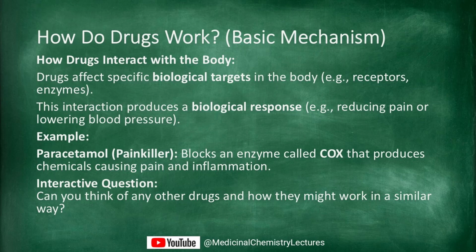How do drugs work? Basic mechanism. Now that we know the types of drugs, let's talk about how they work in our bodies. Drugs work by interacting with biological targets, such as enzymes or receptors in our body. This interaction causes a biological response, like reducing pain or lowering blood pressure. For example, paracetamol works by blocking an enzyme called COX, which helps reduce the chemicals that cause pain and inflammation. Can you think of any other drugs and how they might work in a similar way?